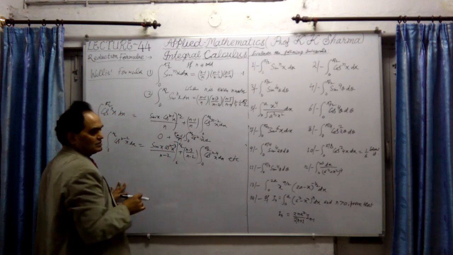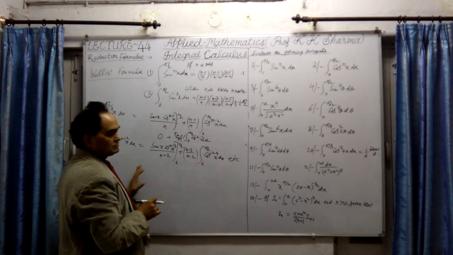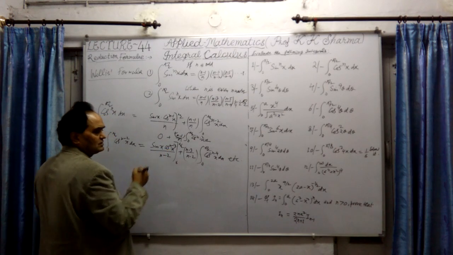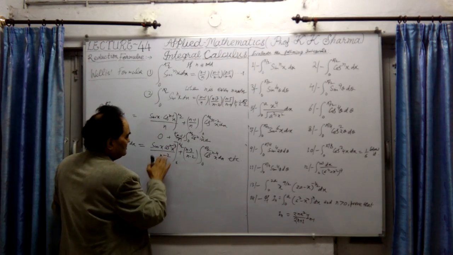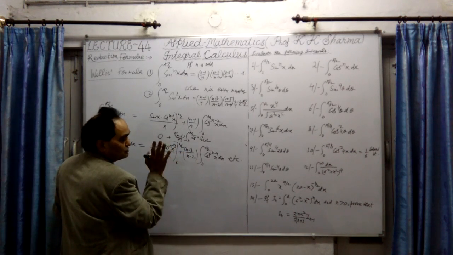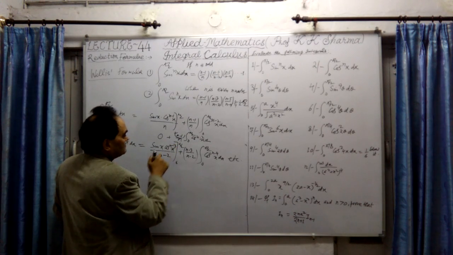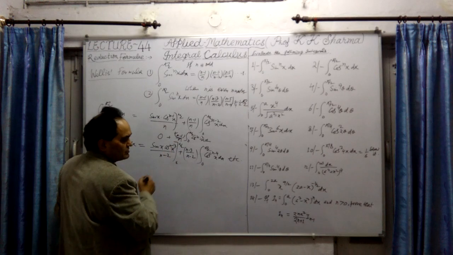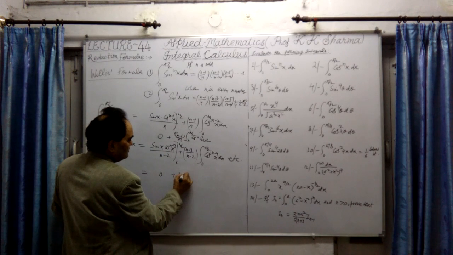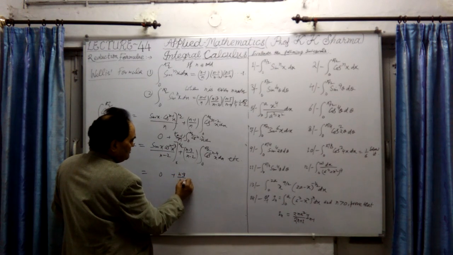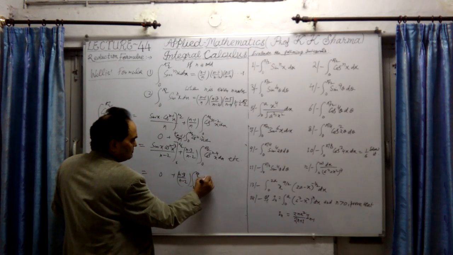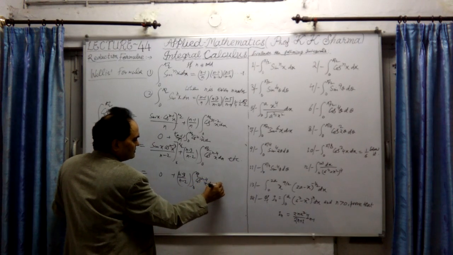With this, the value is this. Again, this is 0, if I substitute pi by 2 here, since n minus 3 is an integer. Cos pi by 2 is 0, whatever power is there, that will be 0. In this case it is 0 also. It becomes 0 plus (n minus 3) upon (n minus 2) into the integral from 0 to pi by 2 of cos^(n minus 4) x dx. Similarly, we can extract this.